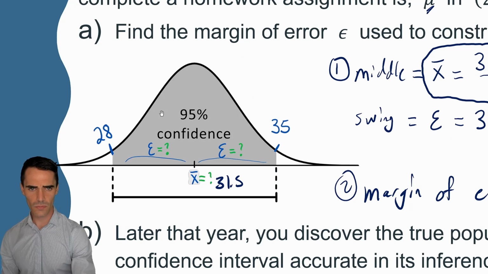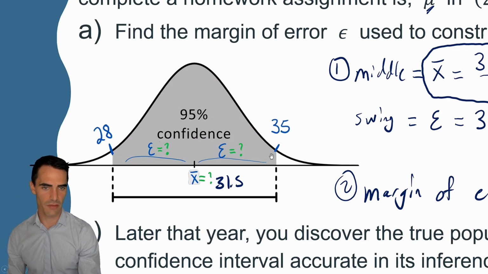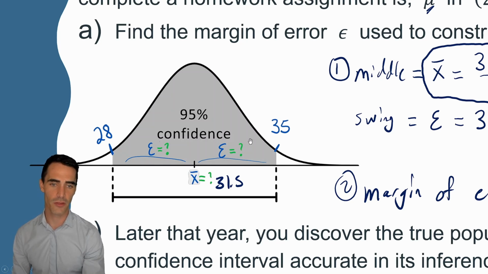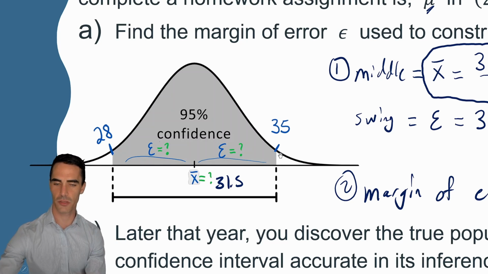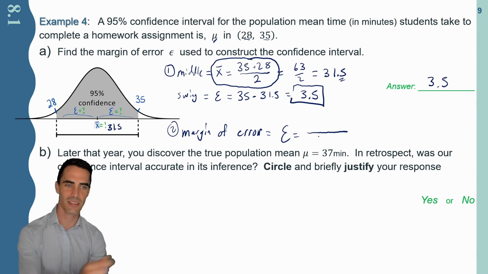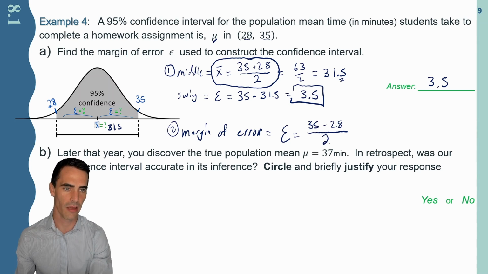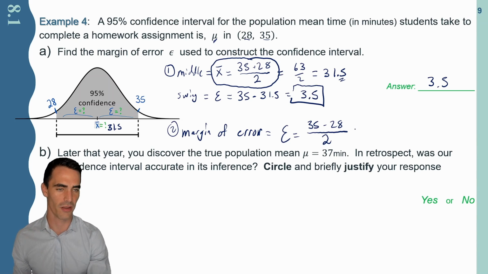If I zoom in on an interval, I have 35 to 28. The distance between those two, I can subtract them, would be 7. Notice the distance, if I look at this in more of a geometry approach, is 7. That was 1, 2 epsilons. So I have 2 epsilons as the total distance between those two. And so the formula, if I want to think about this: 2 epsilons is equal to the distance, or I can write it as 35 minus 28, which will give me the distance, divided by 2, and that'll give me the epsilon on its own. So again, the math is going to be 35 minus 28 is 7, divided by 2, and look at that, we get the same answer, 3.5 for my margin of error.